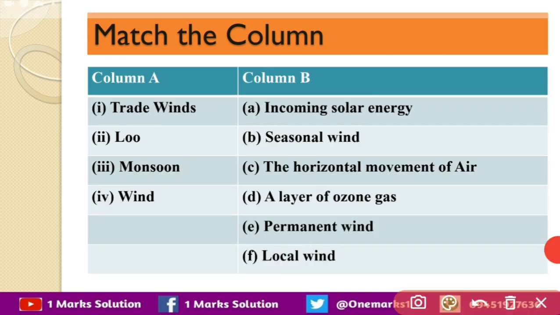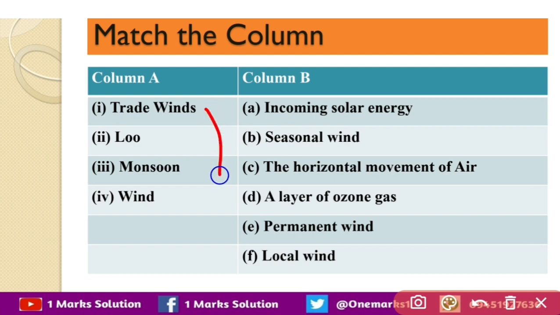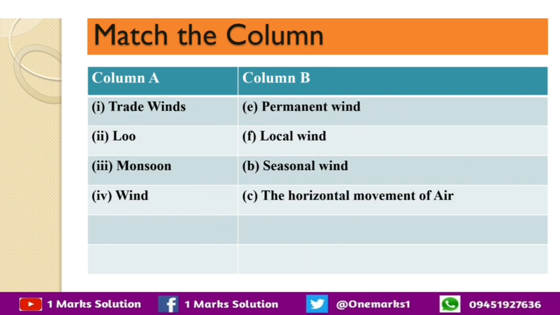The next match is, we have to match trade winds, loo winds and monsoon winds with the given values. Trade winds are the permanent winds. Loo winds are local winds. Monsoon is a seasonal wind, and wind is the horizontal movement of the air. So this is the matching for this question.